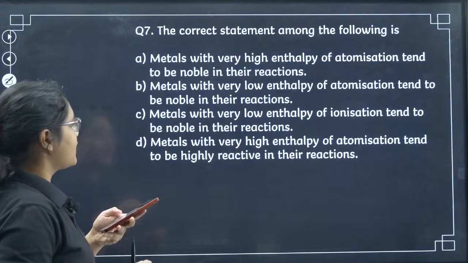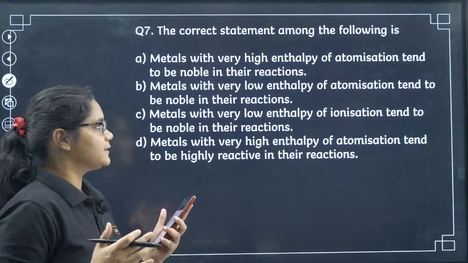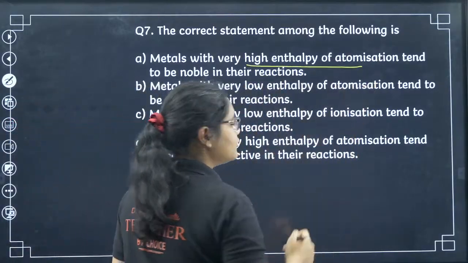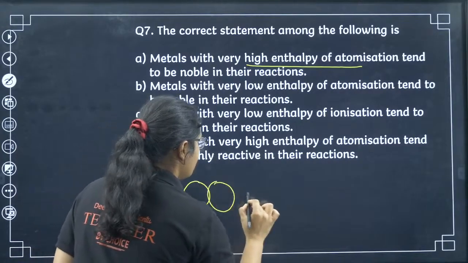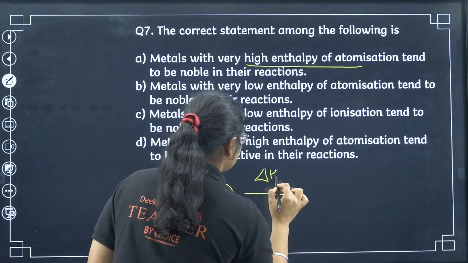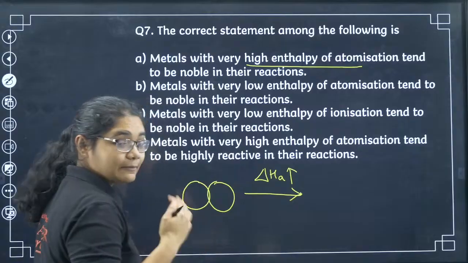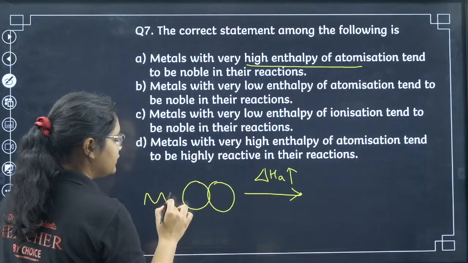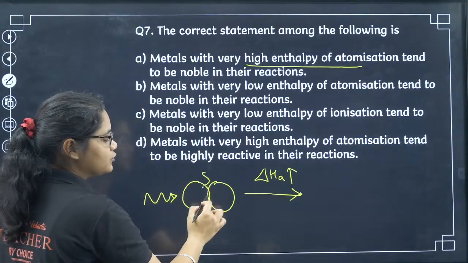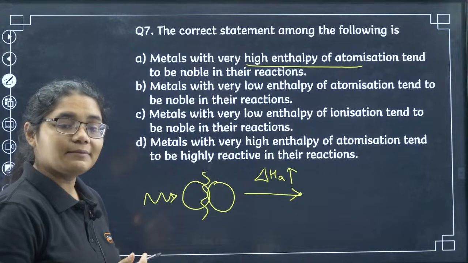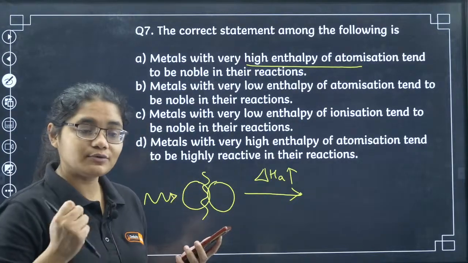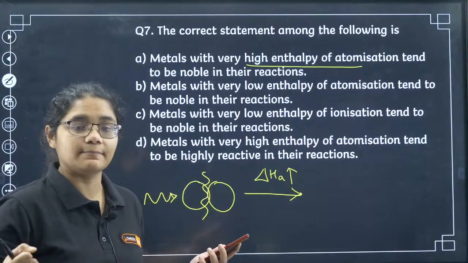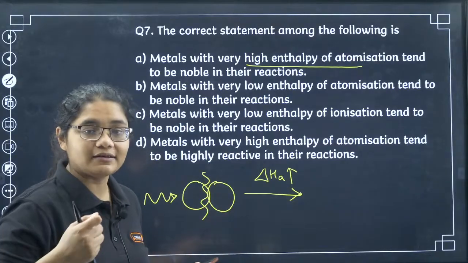I am getting wrong answers from all of you. So students, see, when you have very high enthalpy of atomization, you have two atoms like this, that means you need to give a very strong energy to break the bond. So it is very difficult for these atoms to react because you have to give a lot of energy to break them. Once you break them, then only they can react, right?